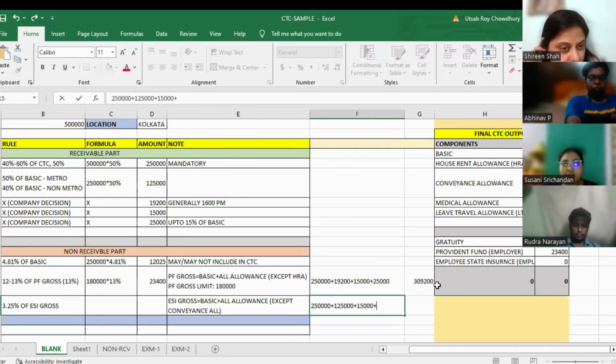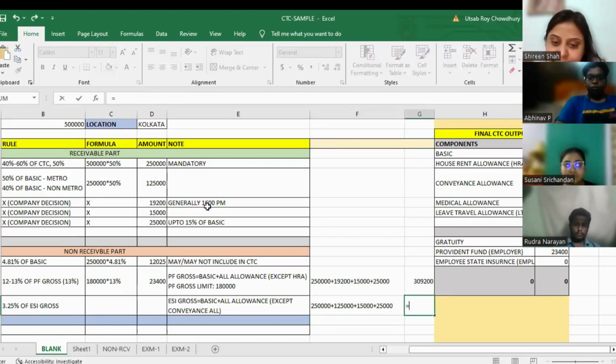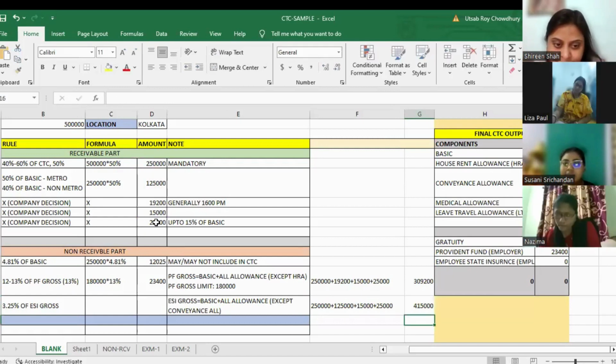Then 25,000, that is my LTA. So this is my ESI gross. Now let me calculate the amount: basic plus HRA plus medical plus LTA. So 4,15,000 is my ESI gross.